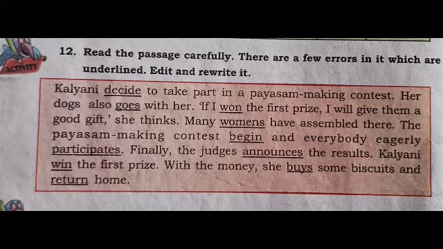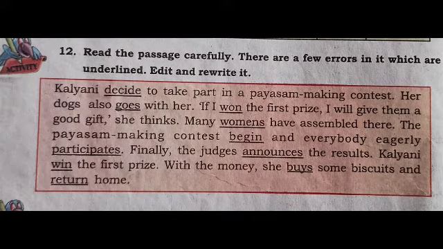Then next, the payasam making contest begin. Here begin is the error word. Payasam making contest is singular, so we should add s or es to the verb begin. That is begins. So the payasam making contest begins, and everybody eagerly participates.